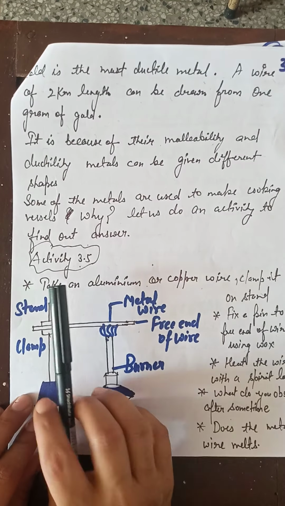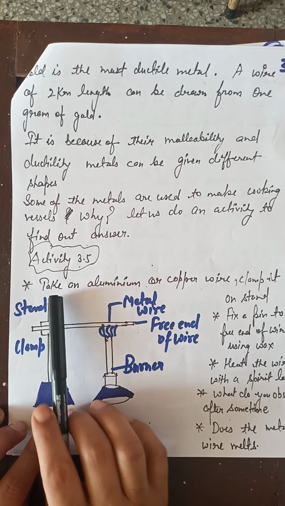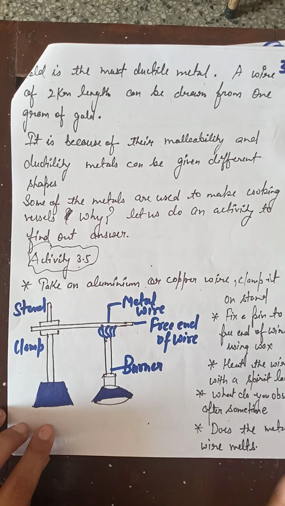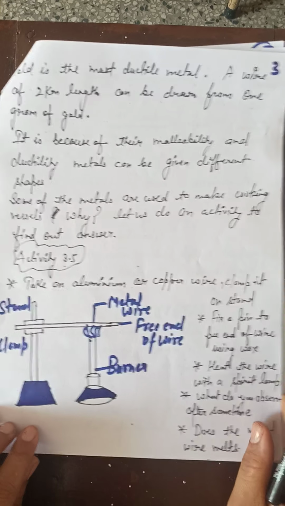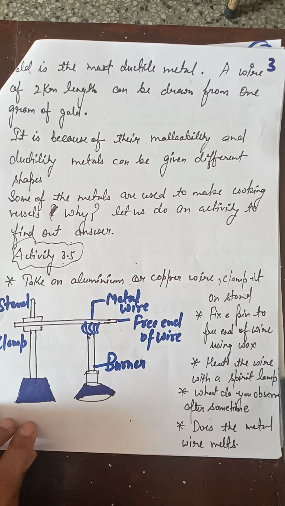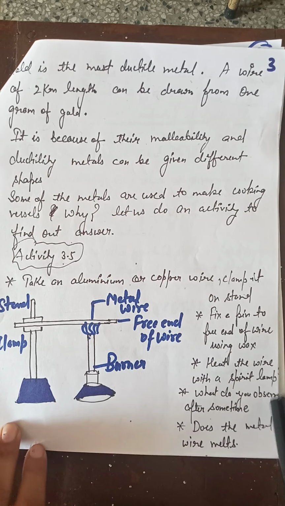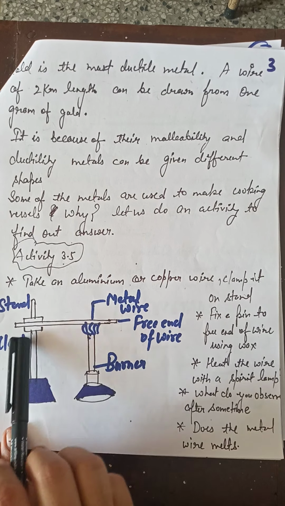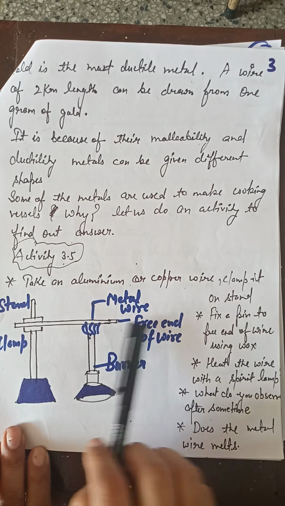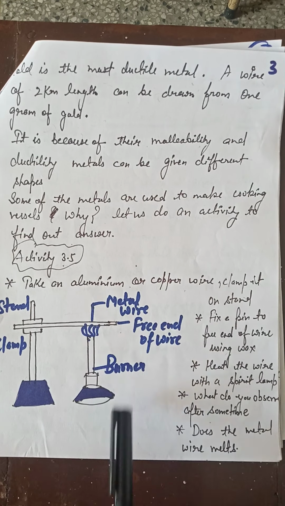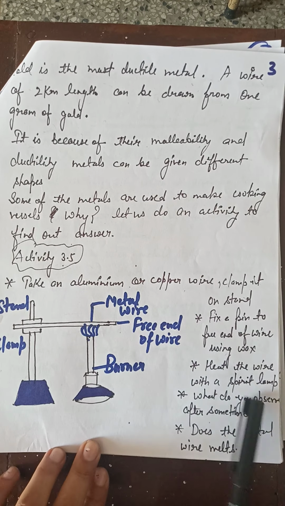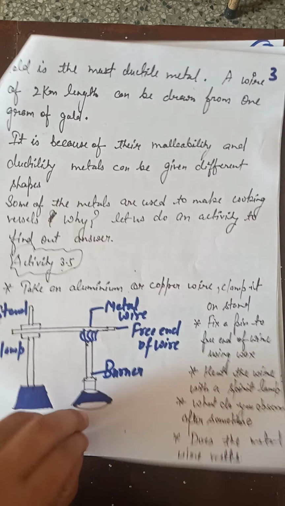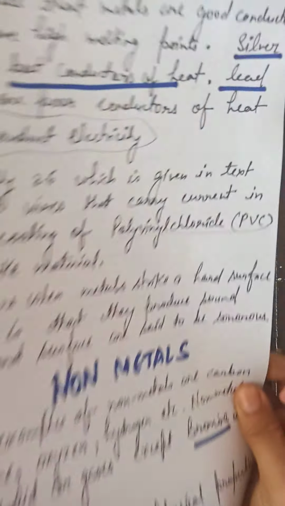Now the activity 3.5. In this activity, take an aluminium or copper wire, clamp it on a stand, and fix a pin to the free end of the wire using wax. Heat the wire with a spirit lamp. What do you observe after some time? See the activity. This is a clamp stand. Here we have a metallic wire, and this is its free end. This is a Bunsen burner. We are heating the wire, with the pin fixed using wax. What do you observe after some time? Does the metal wire melt or not?